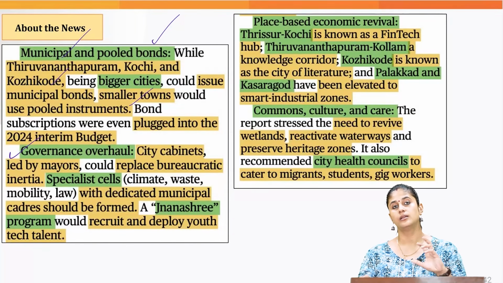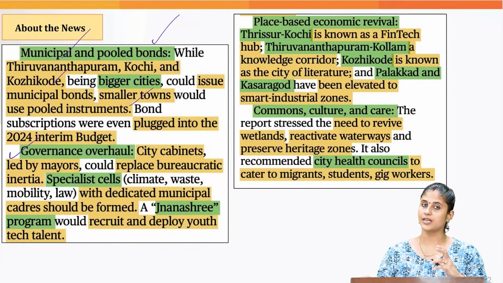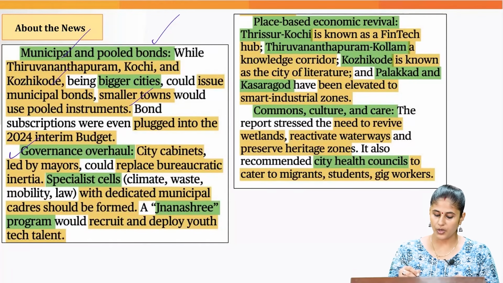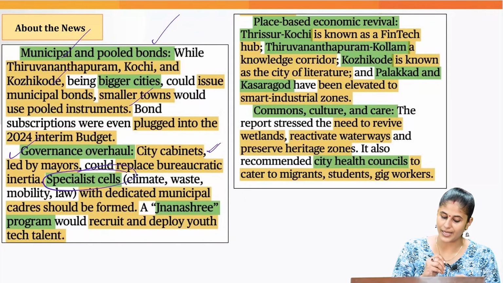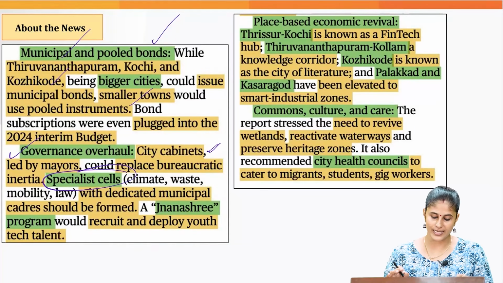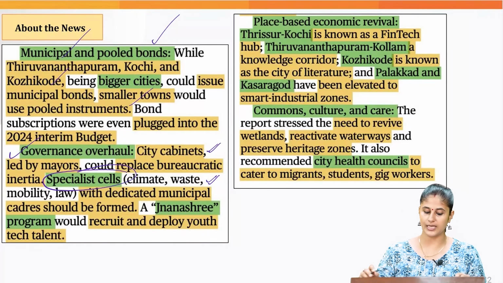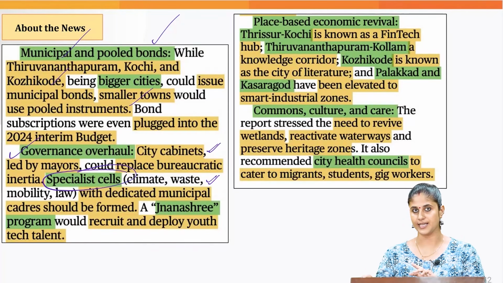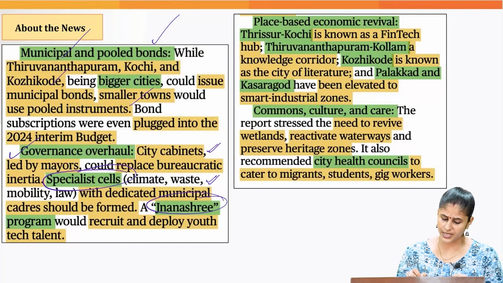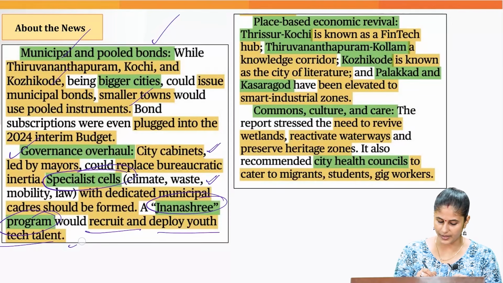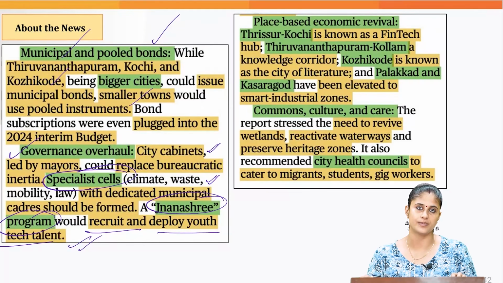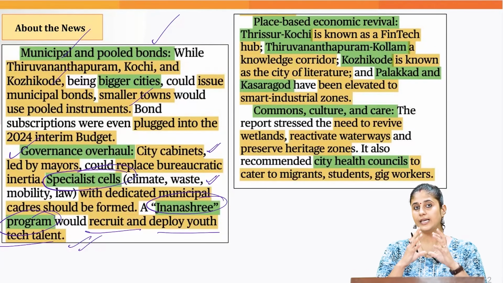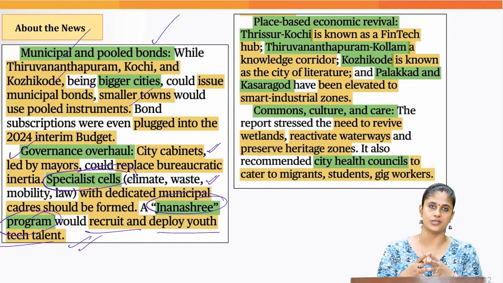Then it talked about the governance overhaul. It talked about putting in place city cabinets led by mayors, and specialist cells which would have experts in climate, waste management, mobility, law, etc. Okay, and a Janishri program would recruit and deploy youth having expertise in various domains. This would make sure that the urban areas are ready to deal with different kinds of multidimensional challenges.